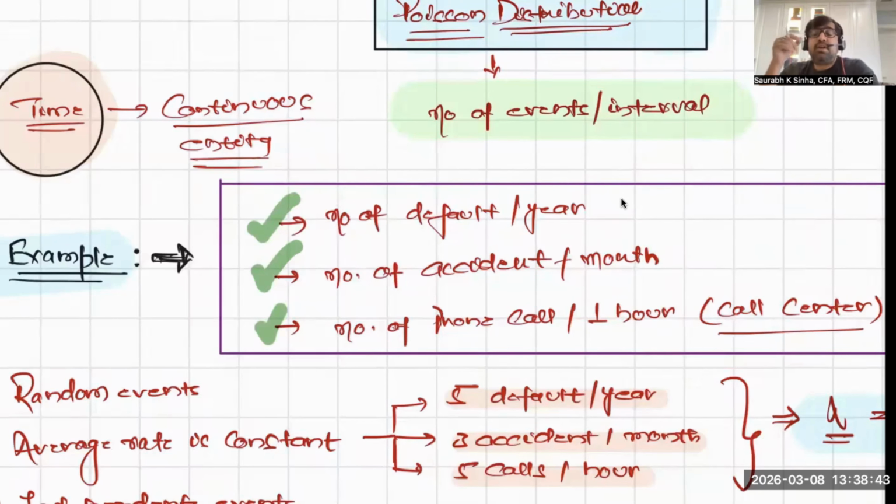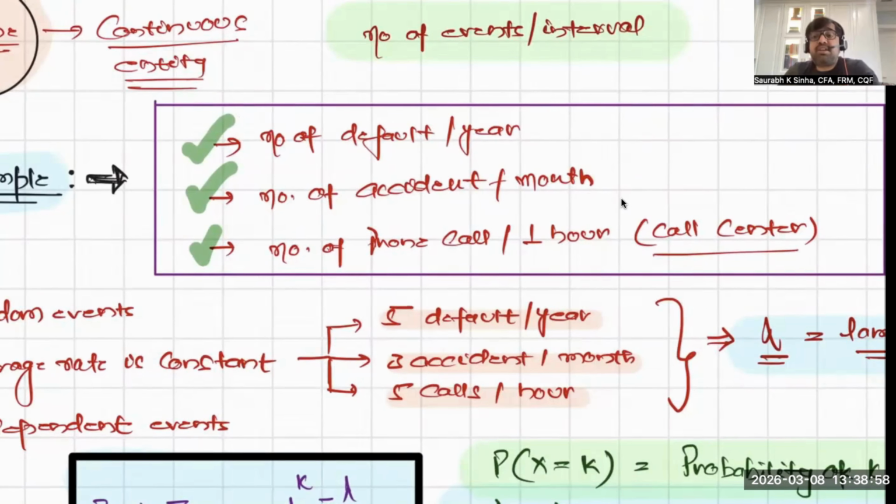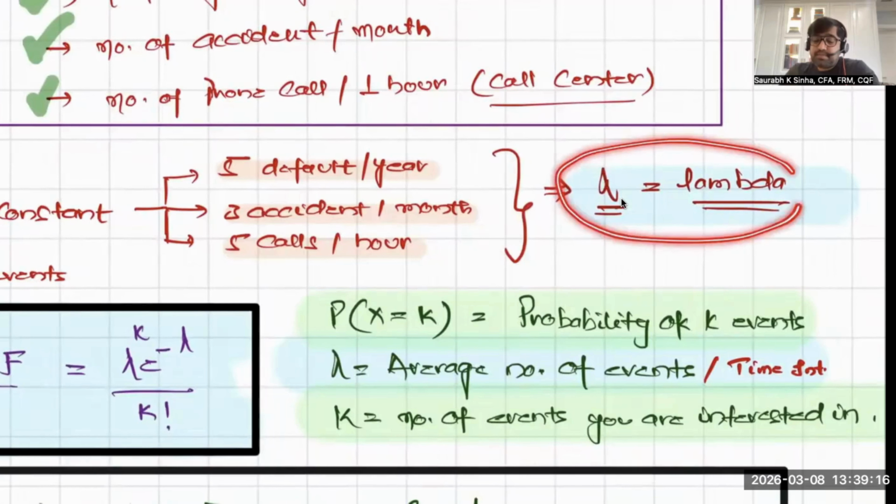Similarly, if you want to model accidents in a month or phone calls in an hour, you must be aware of the average number of accidents or calls, which is the mean value, expected value, or average value. Otherwise you won't be able to use Poisson distribution. This average value is called lambda.